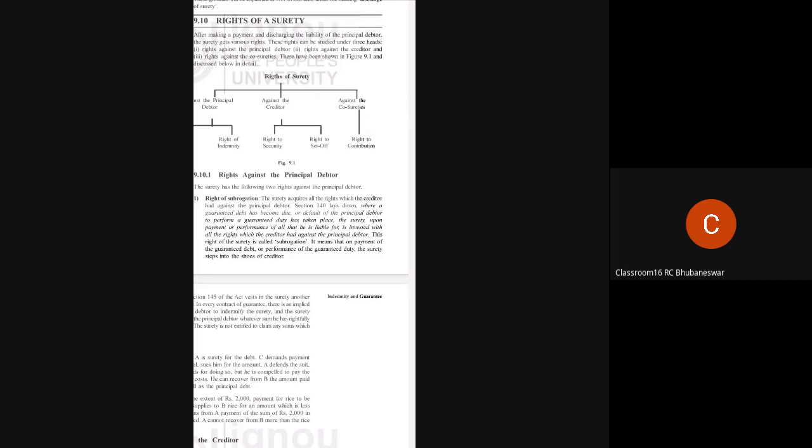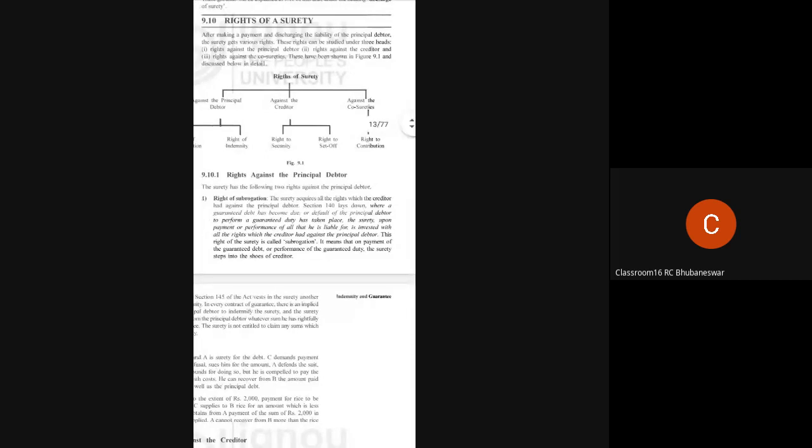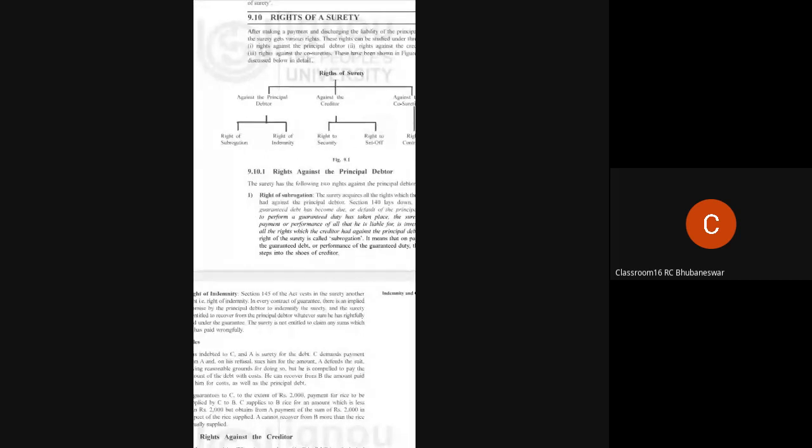That is called subrogation. It means on payment of the guaranteed debt or performance of the guaranteed duty, the surety steps into the shoes of the creditor. Whatever amount is payable will belong to the surety.